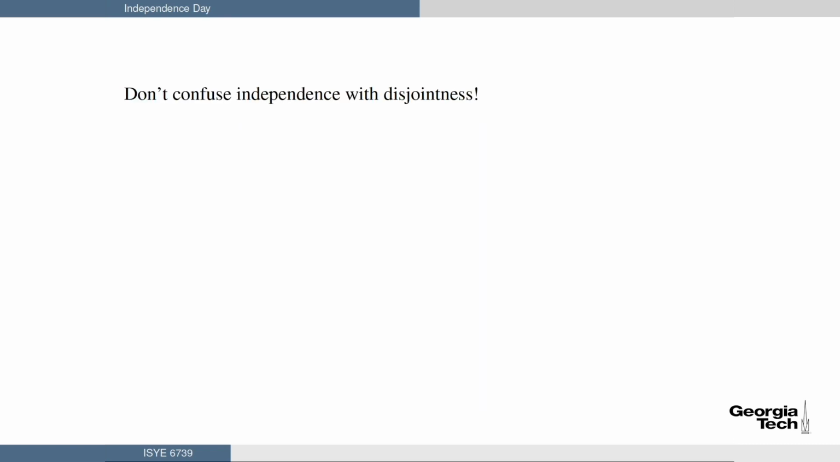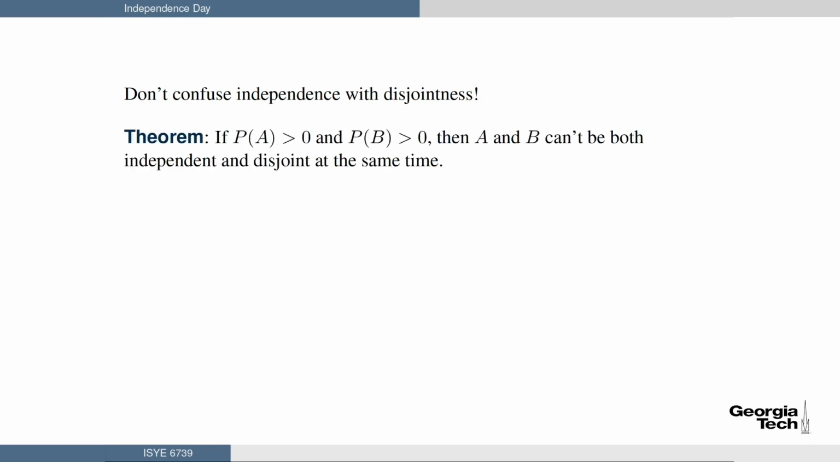One thing that I always tell people, this is sometimes a source of confusion, is don't confuse independence with disjointness. Here's the theorem. If the probability of A is greater than 0 and P of B is greater than 0, then A and B can't be both independent and disjoint at the same time. So do not confuse them. Here's the proof. Suppose A and B are disjoint. That just means that A intersect B equals nothing.